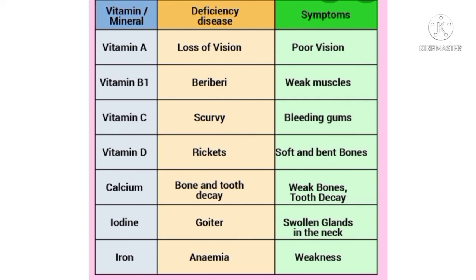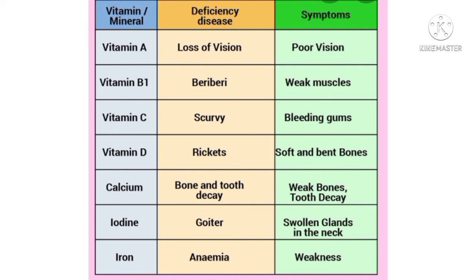Vitamin C deficiency causes scurvy. This is again the name of the disease, which causes bleeding of the gums. Next is vitamin D, which causes the disease rickets, and the symptoms of rickets are soft and bent bones, meaning your bones become weak, and as a result they get bent. As we have seen in the cases of polio, it is the same way.